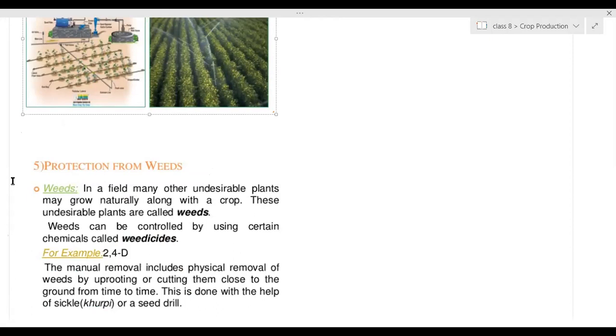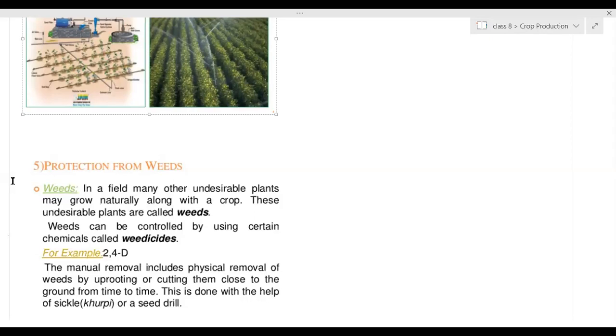One more protection has to be done, that is from the weeds. Now what are weeds? Along with the crop, the field is completely occupied by the particular type of crop. Now, if apart from that crop, anything else is growing in that farm, then that plant is considered a weed. Any grass may be growing, or maybe from an earlier season, whatever crop was taken, the roots were left out. Those plants also sometimes start growing in that field. So anything apart from the crops growing in that field is called a weed.